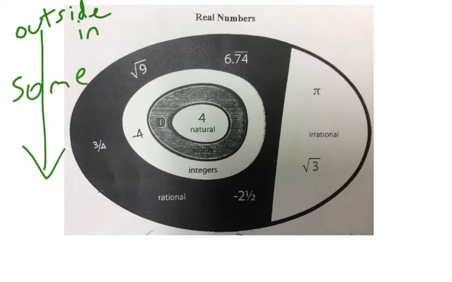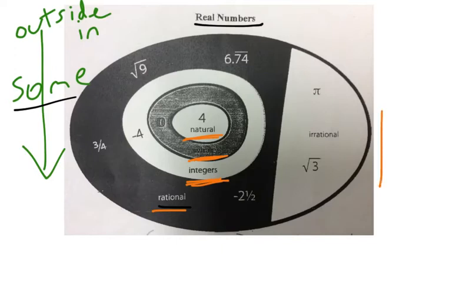So for instance, some real numbers are rational. Some real numbers are integers. Some integers are whole numbers. Some real numbers are natural. So we read it outside in. We could even say some rational are integers. Some integers are whole. Some whole numbers are natural. Okay, so we read that. Use the word some as you're reading from the outside in.